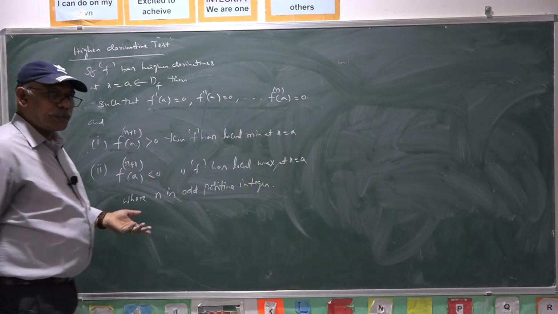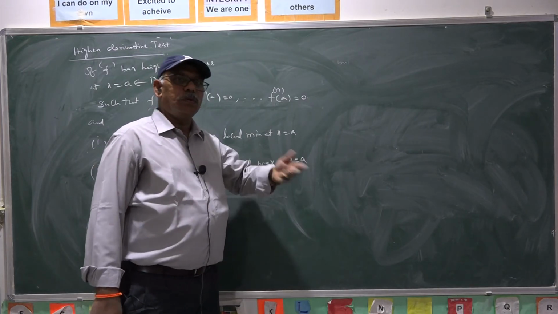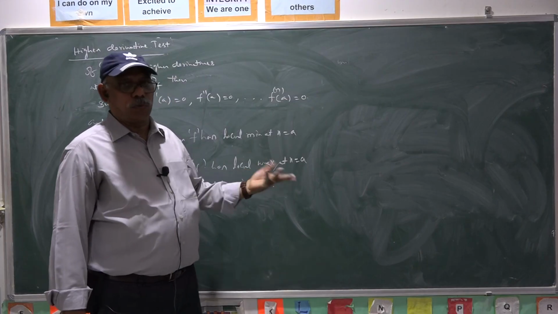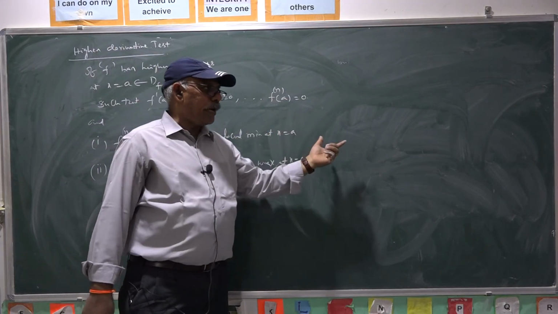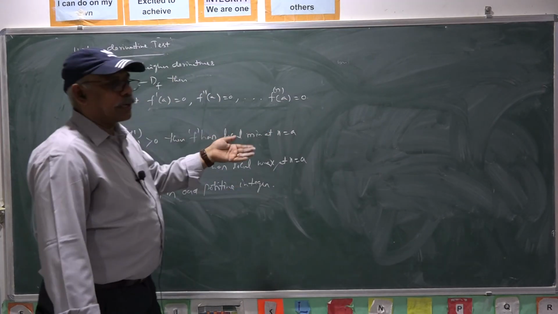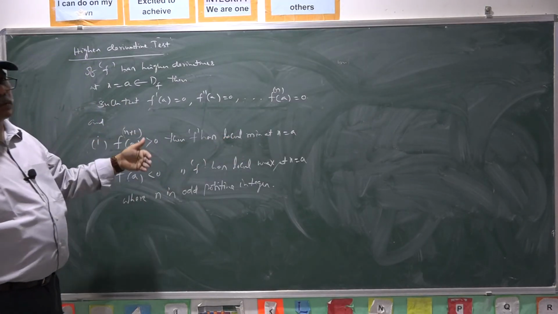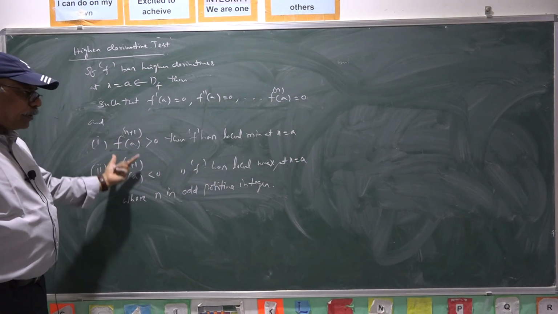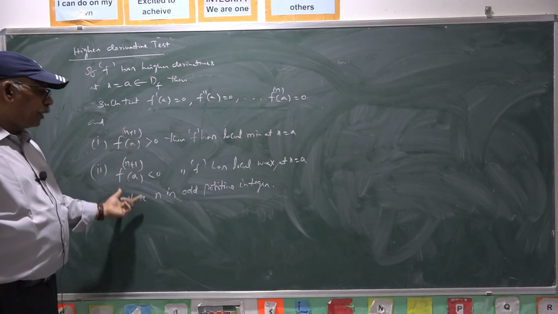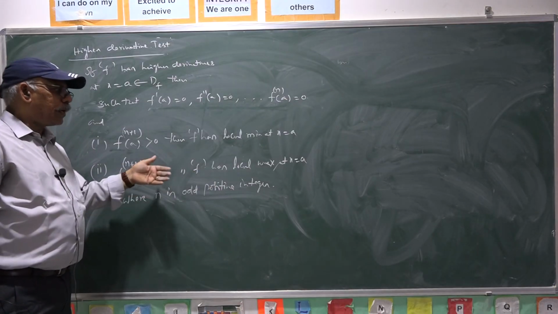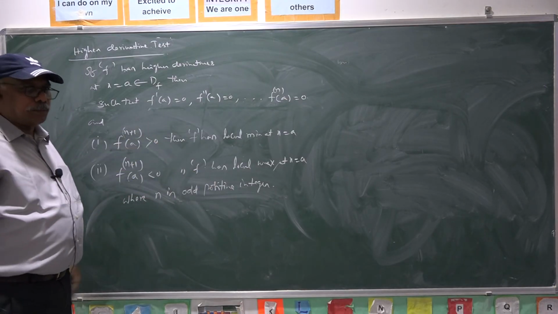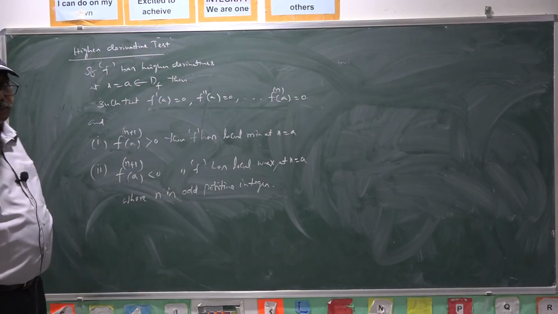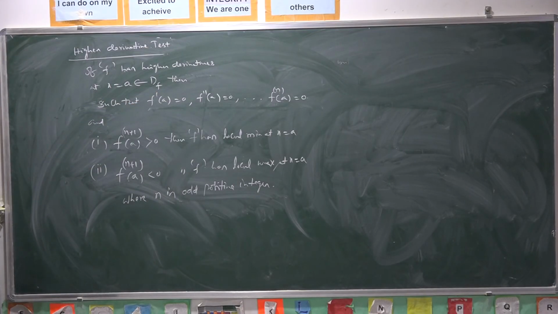Once the second derivative test fails, go through the third derivative. Once it is 0 at that point, go for the fourth derivative. Based on the value of the fourth derivative at a, you can conclude that the function has either a minimum or maximum. Only based on an even order derivative can you come to a conclusion whether the function has minimum or maximum, provided that the previous derivatives must be 0 at x equal to a. That is more important here.